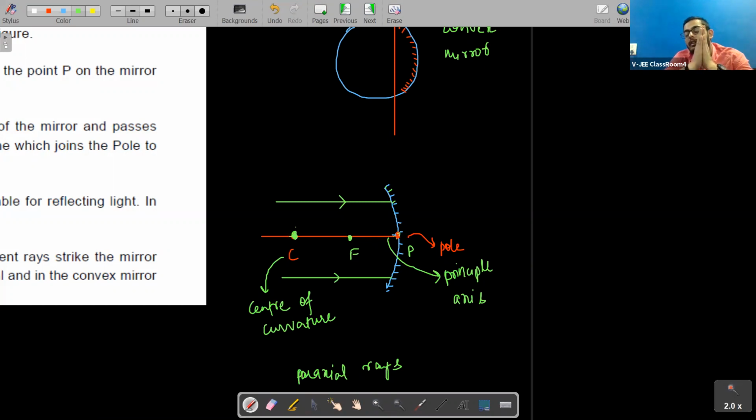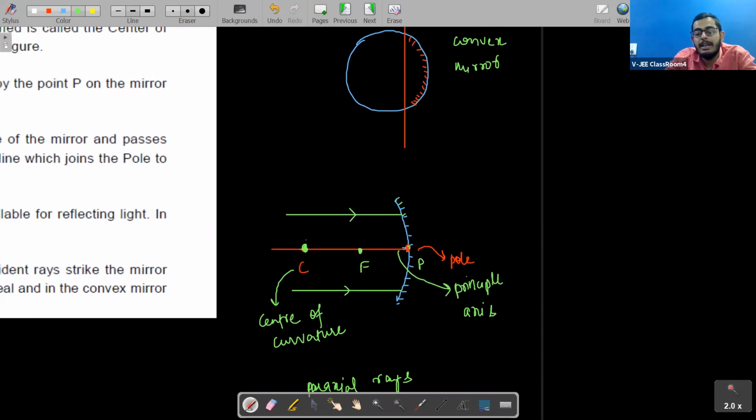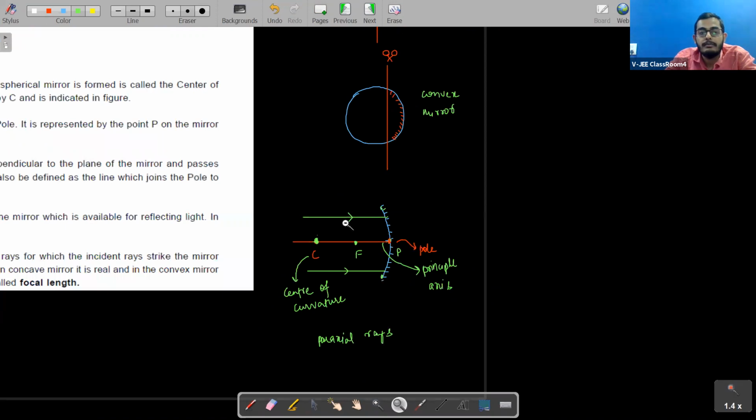Now we were talking about aperture, right? See here that this is your mirror. From this point to this point we are having, what are we having, students? Reflecting surfaces. Very good, reflecting surface. And that area from where light gets reflected is known as aperture. So from this point to this point, this length will be the aperture of the mirror. Got my point, all of you?